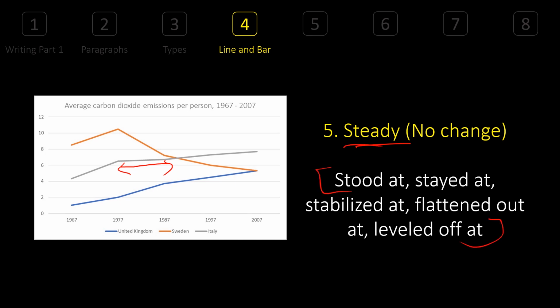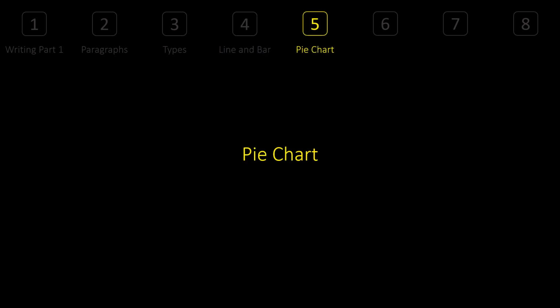You got my point? These words can show steadiness. That means it's plateaued out and didn't increase or decrease. There was no change in that. And you don't need any adjectives or adverbs because those were to show a dramatism. Here we don't need any of that. Cool? Good. I know this was a lot of information in line graph and bar chart. I suggest you watch it with notes, okay?